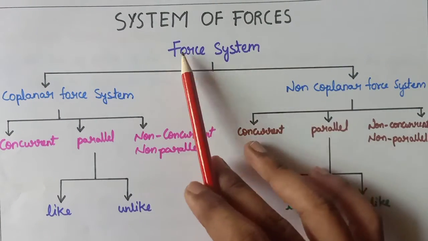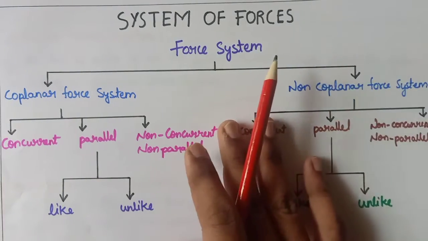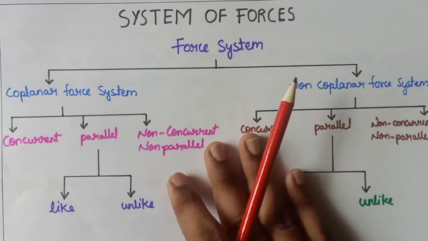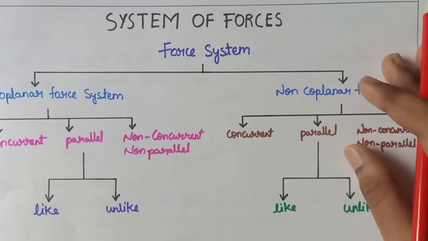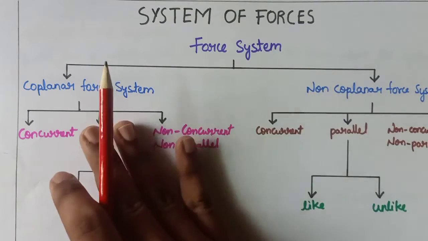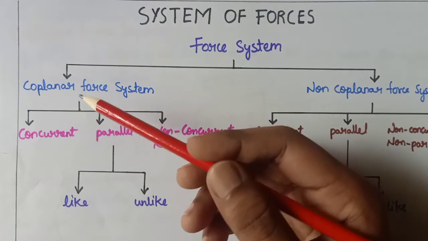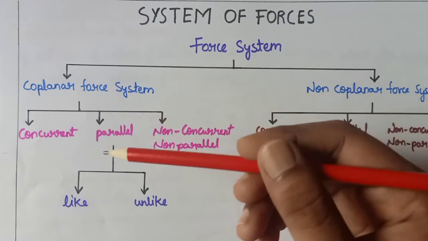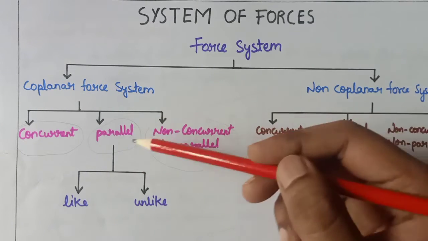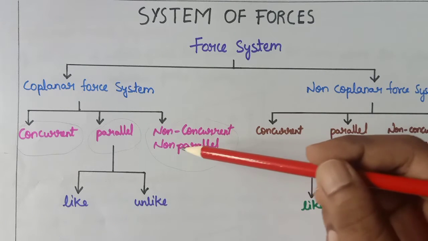Here you can see the flow chart. First, the force system is divided into two: one is coplanar force system and another one is non-coplanar force system. Then the coplanar force system is further divided into three parts: concurrent, parallel, and non-concurrent non-parallel.